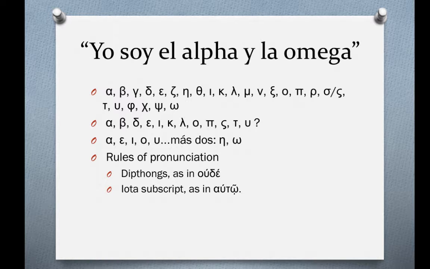We're also going to see the iota subscript a lot this year. The iota subscript is when the iota, which is basically the I in the Greek language, is subscripted underneath a vowel. And it will only subscript under vowels, and it will only subscript under long vowels. Omega is a long vowel, eta is a long vowel, alpha can be a long vowel, and those are the 3 main letters that you'll see the iota subscript underneath. It'll always be underneath, it'll always be small, and it will not affect pronunciation. In other words, we shouldn't try to pronounce it. It's hidden in its pronunciation, kind of like it appears hidden in its writing.